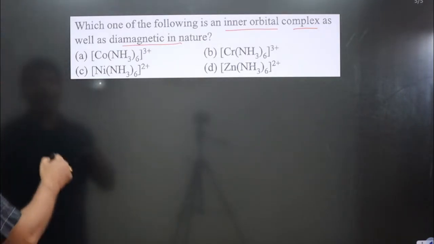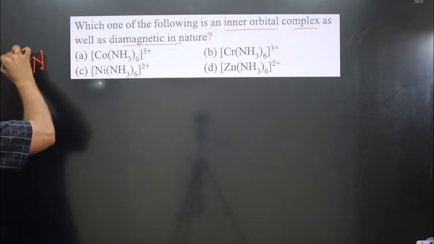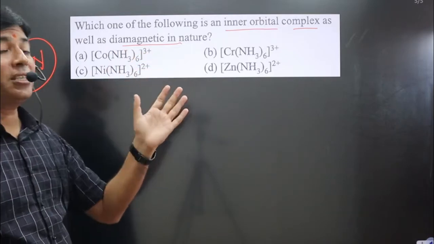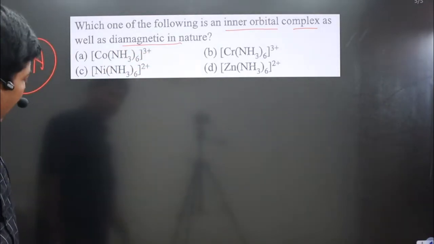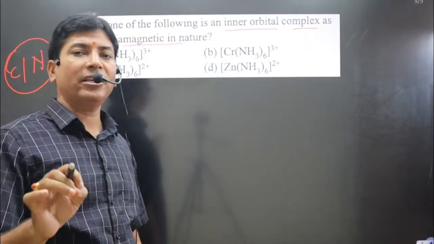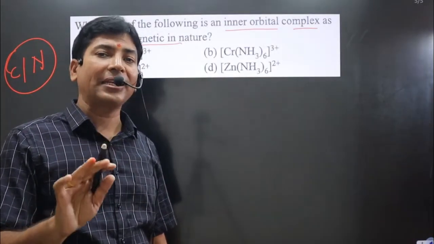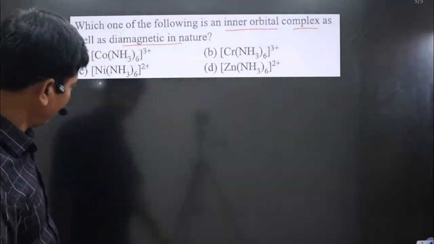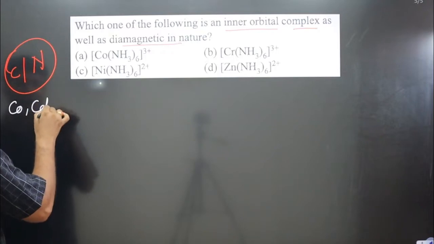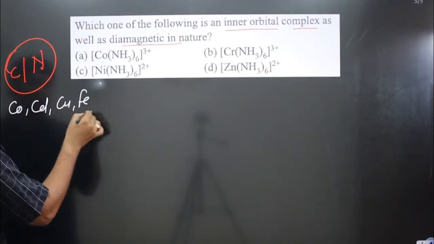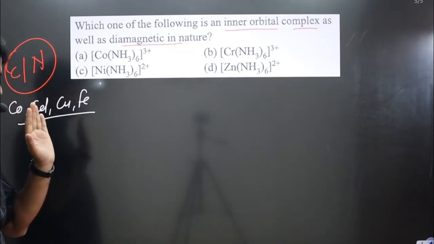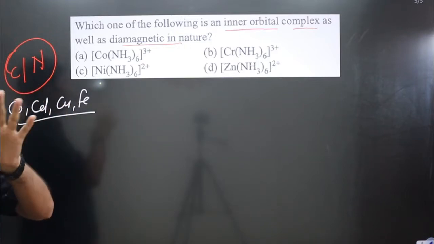Now you can see in all these complexes we have ammonia ligand. In general, a ligand starting from carbon and nitrogen is considered a strong field ligand, so pairing of electrons will occur. Then we can say in all these complexes a strong field ligand is there. It is not so. Always keep in mind, ammonia is a strong field ligand, but it acts as a strong field ligand with certain metals only, not with all metals. For example, ammonia acts as a strong field ligand with cobalt, cadmium, copper and iron. Only with these four metals does ammonia act as a strong field ligand.